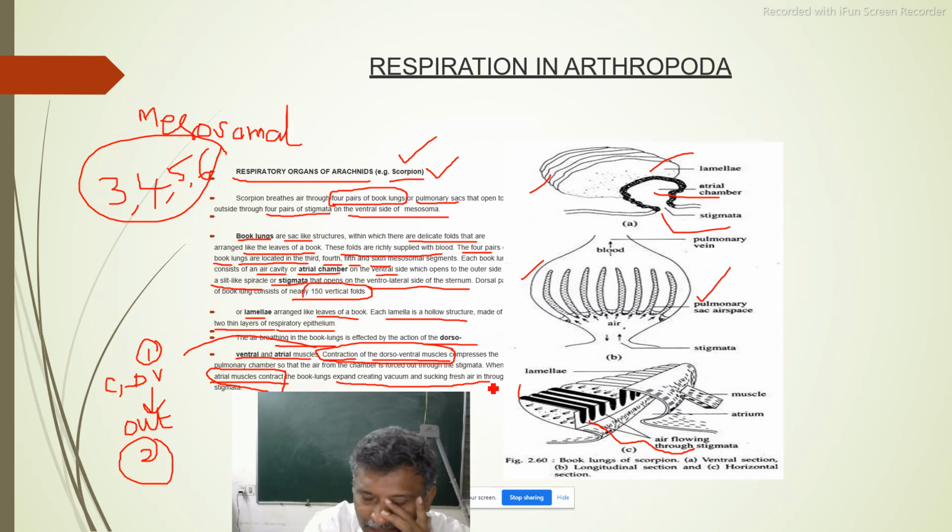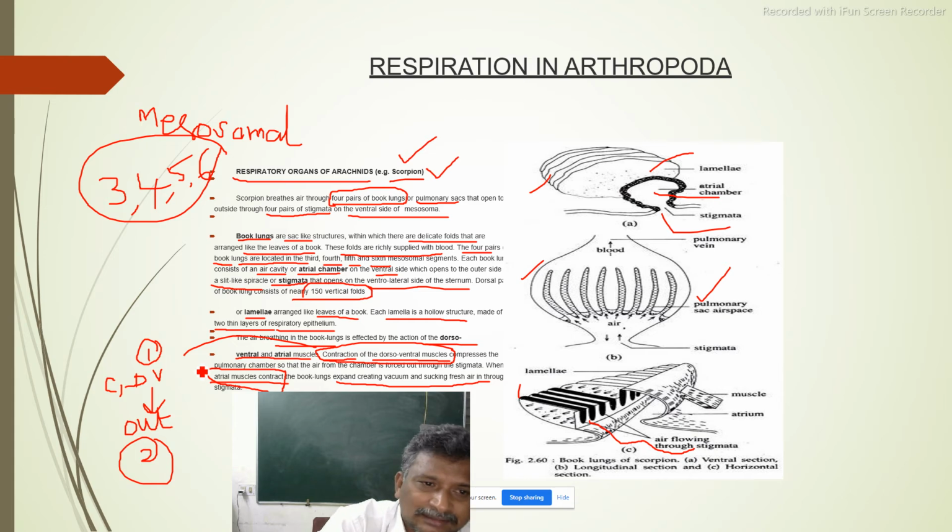Respiratory organs in Arachnida. A good example is the scorpion. There are 4 pairs of book lungs present in it. Book lungs are sac-like structures, within which there are delicate folds arranged like the leaves of a book. These folds are richly supplied with blood.